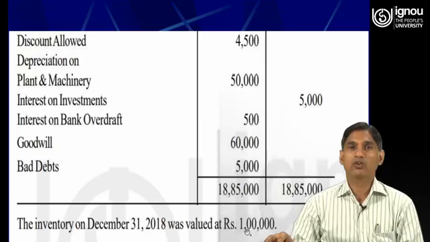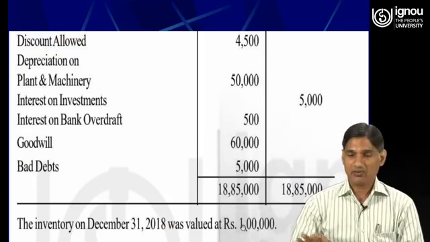This is the amount of closing stock, that is rupees 1 lakh, which is not provided inside the trial balance, rather this information is provided outside the trial balance. Therefore this information will be recorded minimum at 2 places while preparing the final accounts.